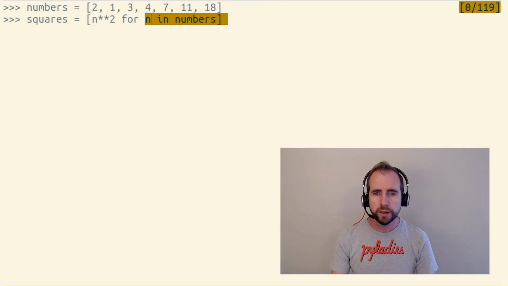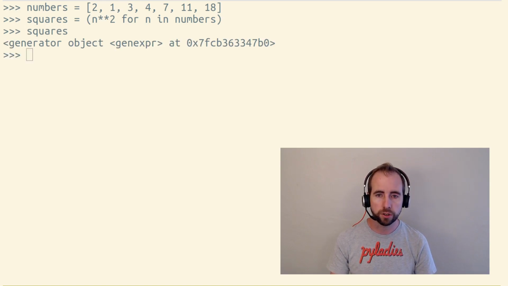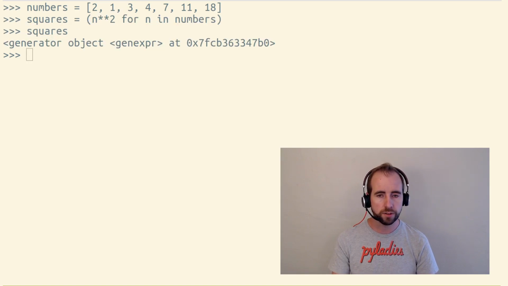Let's make a generator expression. If we take a list comprehension and turn the square brackets into parentheses, this is no longer a list comprehension. This is called a generator expression. List comprehensions give us back new lists. Generator expressions give us back generator objects.